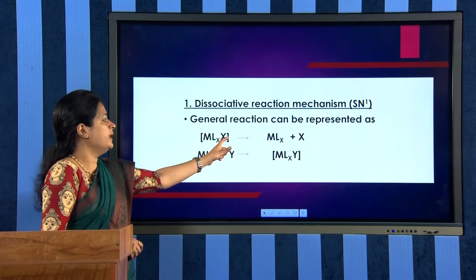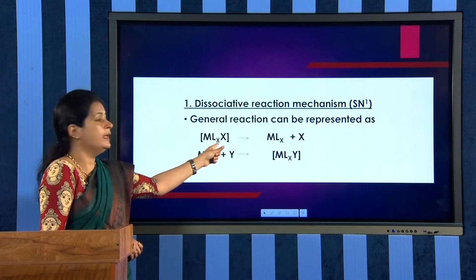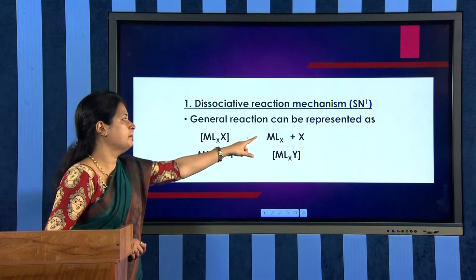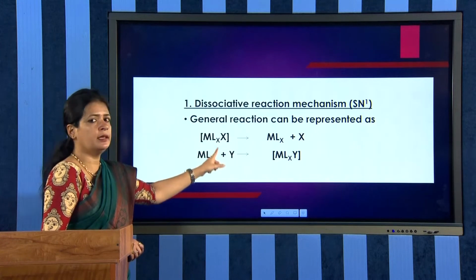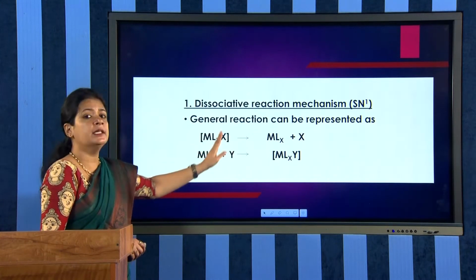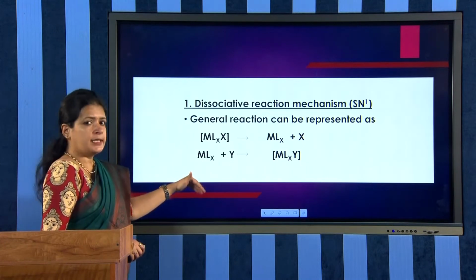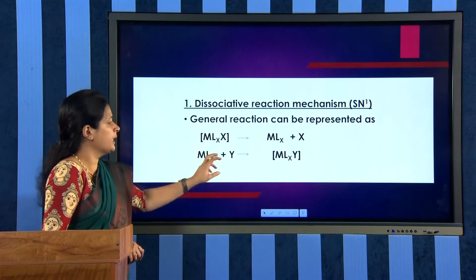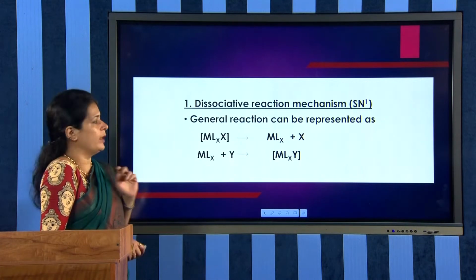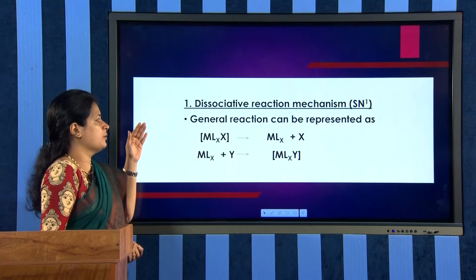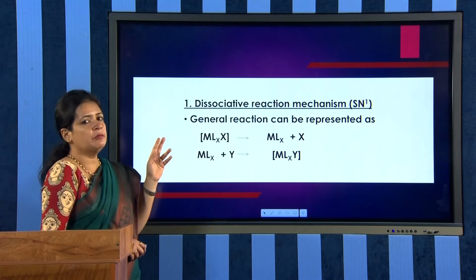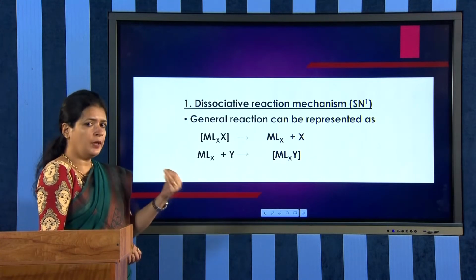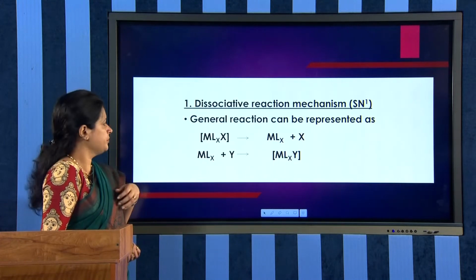That complex will initially remove the leaving ligand X, that is MLxX giving MLx plus X, that is initially this X ligand is being dissociated. And in the next step this MLx will combine with the entering ligand Y to form MLxY. So, this is the general mechanism of a dissociative reaction. First dissociation occurs and then only association of the incoming ligand happens.